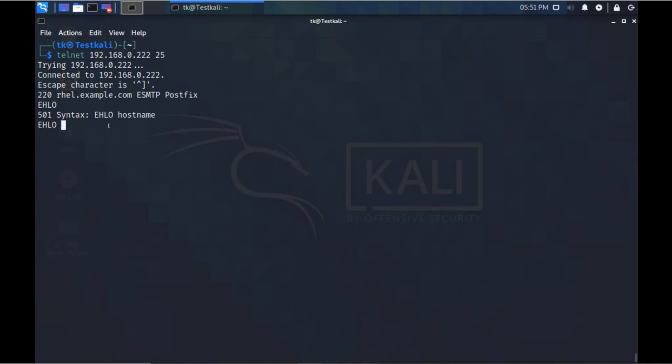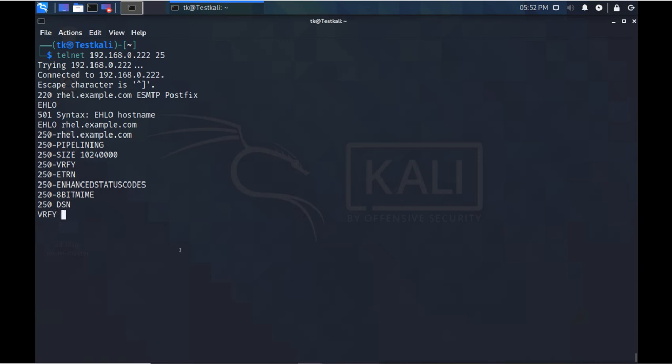And the host name is rhel.example.com, and it now shows available information. This is showing the size, this is the server name, this supports this command, and these commands. Now I will try to verify. I will try to verify whether user 1 is there or not. It says this user 1 is there.